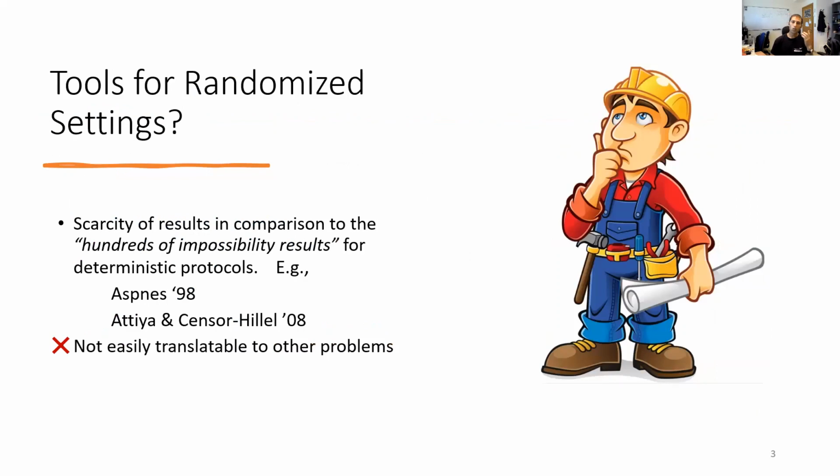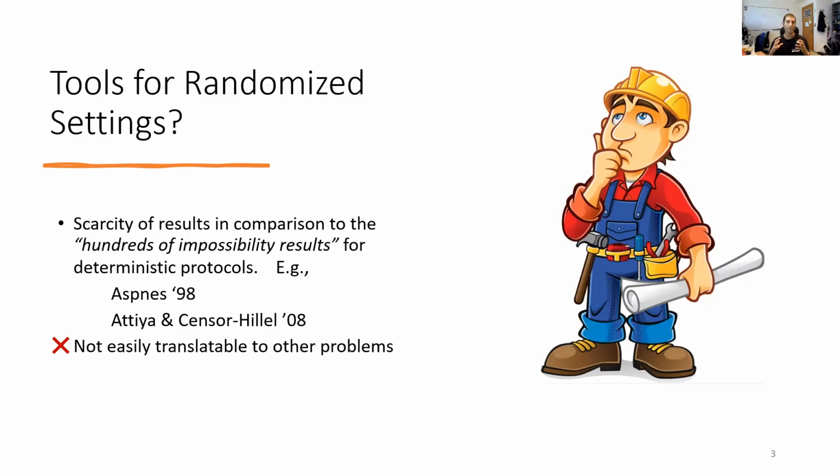So, what tools do we know for proving lower bounds for randomized protocols? Actually, there are much fewer lower bounds for randomized protocols when compared to the abundance for deterministic ones. I'm talking about the asynchronous communication model, of course. Typically, when such results are proved, it receives considerable acknowledgement and involves non-trivial arguments.